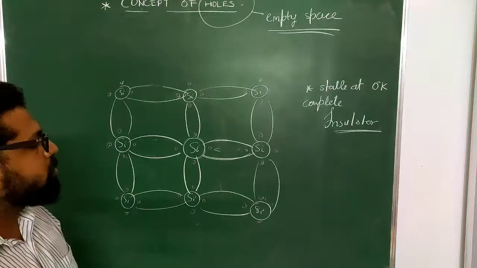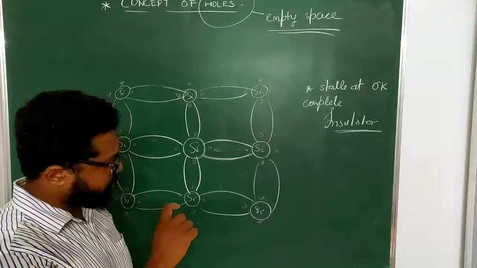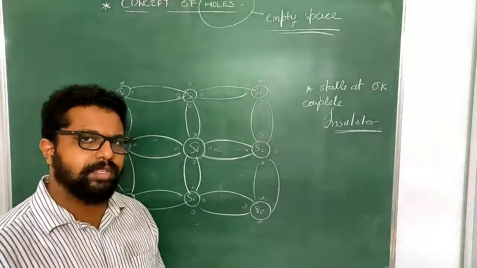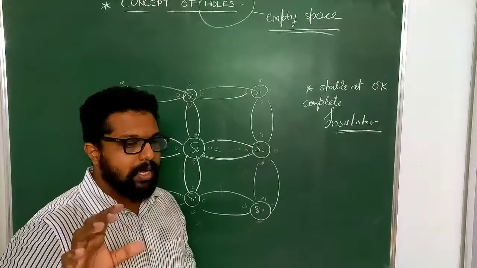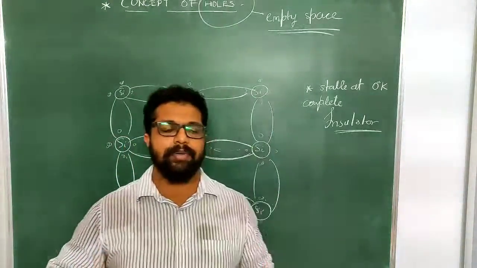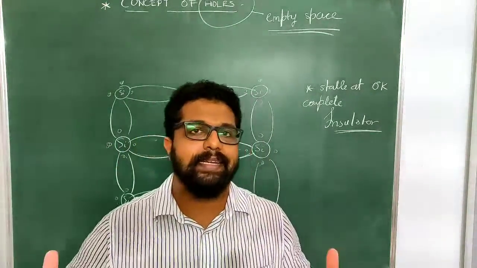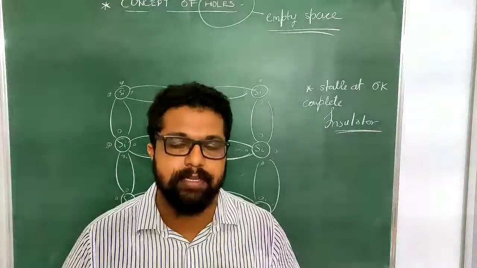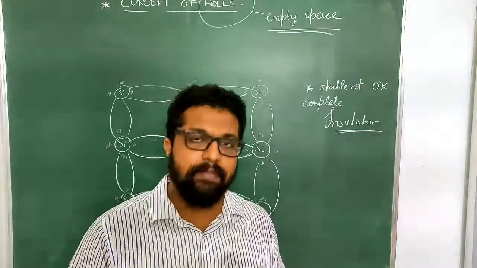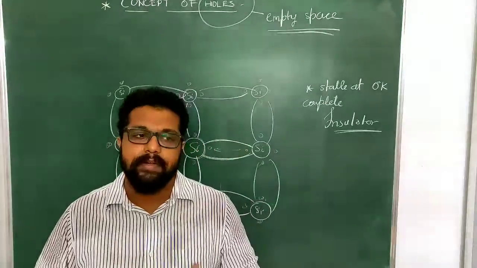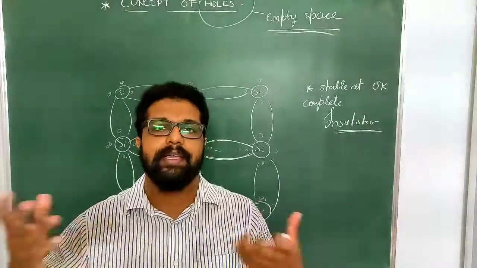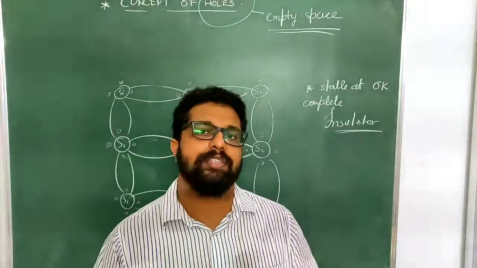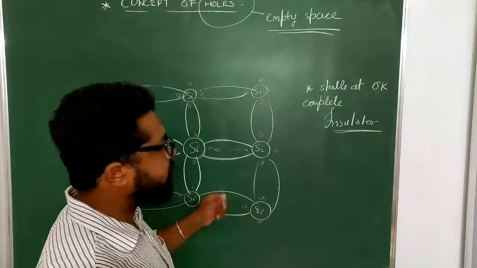that is 0 Kelvin. But what if I increase the temperature? Why am I talking about temperature? What does it have to do with temperature? I'm sure you are having that question in your mind. If anything has to be excited to a higher level, it obviously needs some kind of external energy, correct? Suppose you need to run faster, you need extra energy. The electrons behave the same way. If these electrons need to jump to higher levels, they need an extra external energy source. That energy source right now is going to be the temperature.